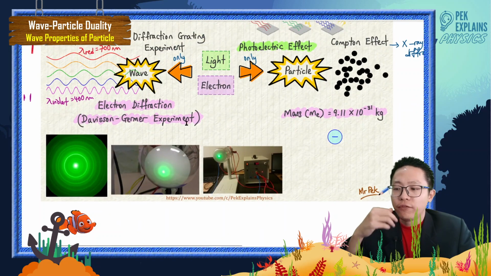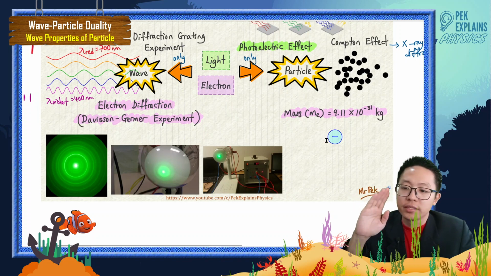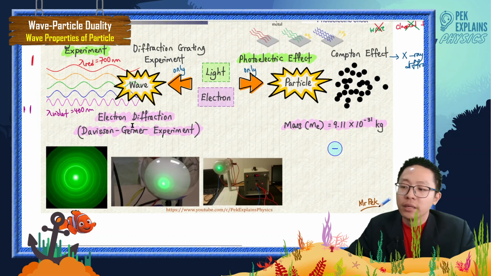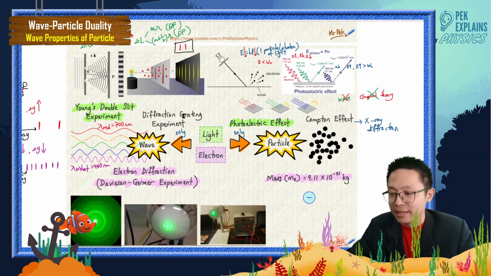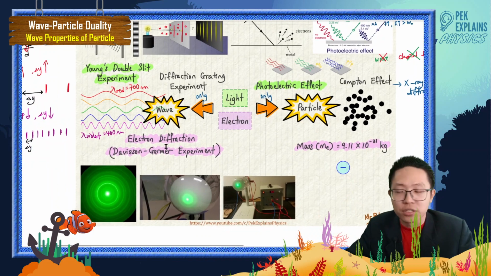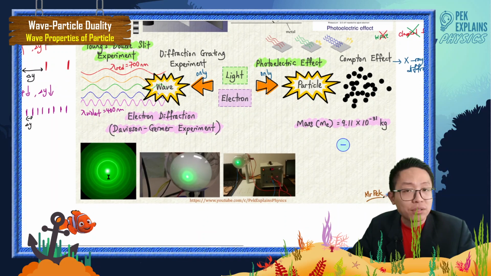So for the electron, traditionally we think that the electron is a particle, because it has mass, isn't it? But the scientists Davisson and Germer discovered electron diffraction, the same diffraction as light. So the electron can also undergo diffraction. We call it electron diffraction, by the Davisson-Germer experiment. What you see here is the electron undergoing a slit also. Later we will talk about electron diffraction.